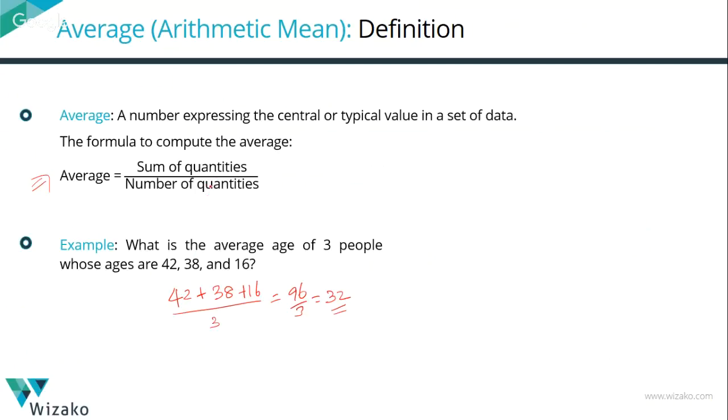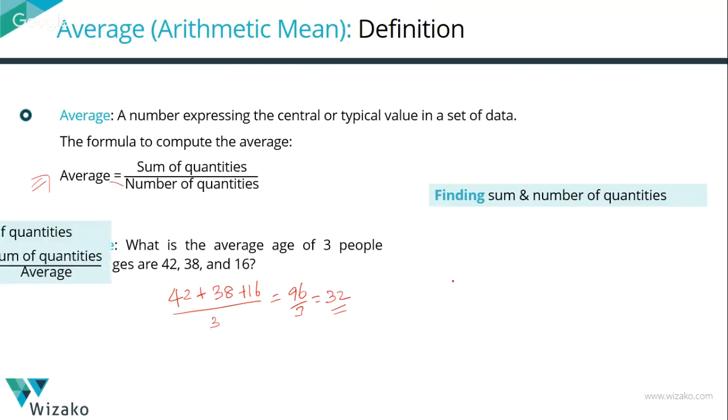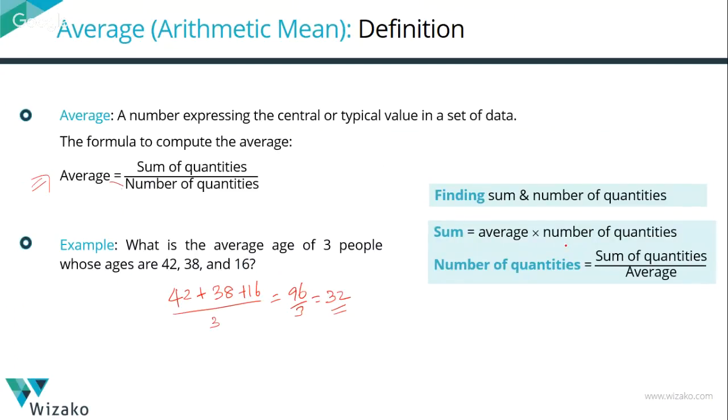Well, let's tweak this formula a little bit and check out a couple of ways of writing it differently. One, to find the sum, and the second one, to find the number of quantities, right? You cross multiply terms, average into number of quantities, we'll be able to find out the sum. So sum is equal to average into number of quantities. Number of quantities is obtained by swapping these two terms, average and the number of quantities. So number of quantities can be found out as sum divided by average. So this entire topic revolves around these three relations, which essentially is one and the same.